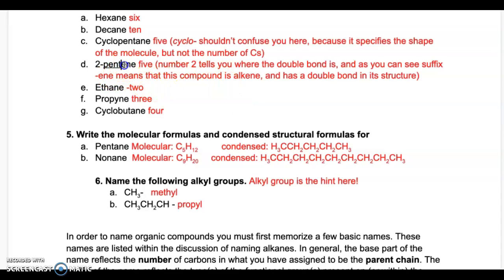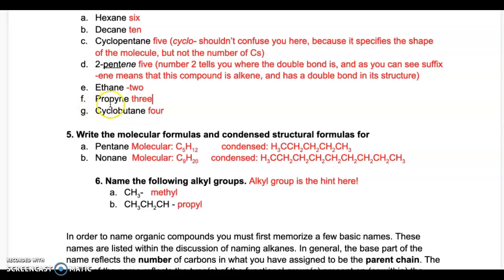The suffix "ene" represents that there is a double bond, and number 2 shows you where the double bond is located. It is located at the second carbon. Okay, so next one is ethane. This is very easy. This is a regular alkane and it has 2 carbons.